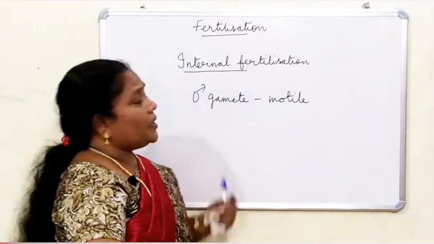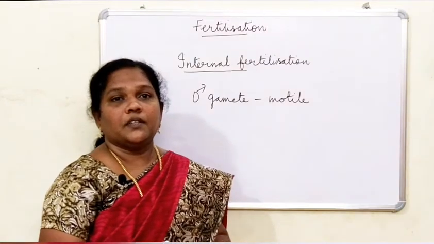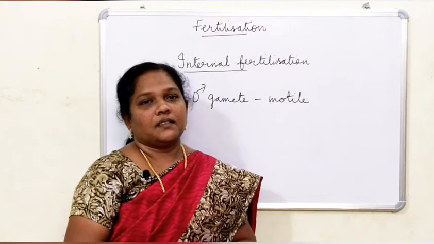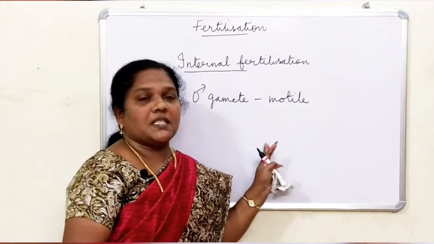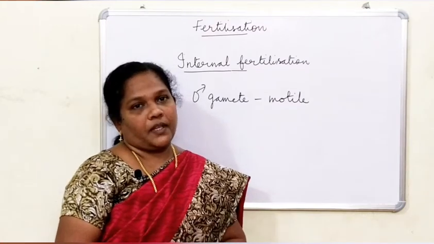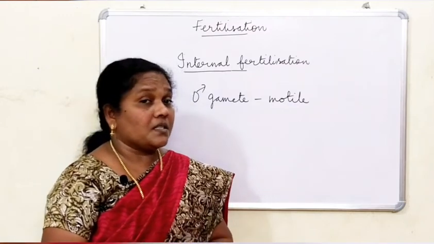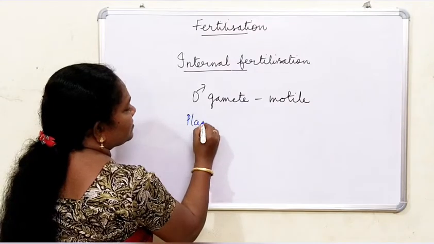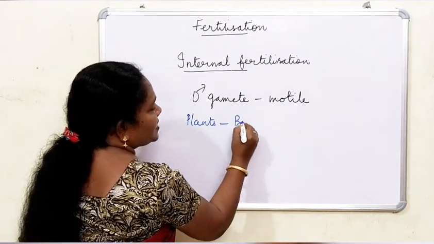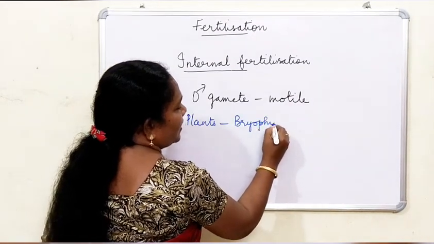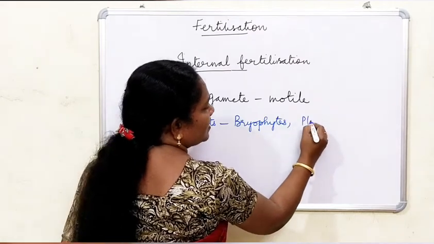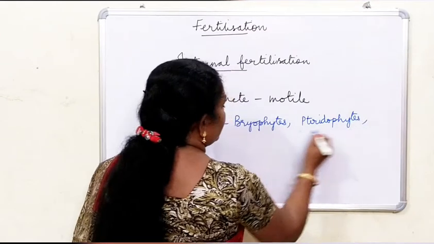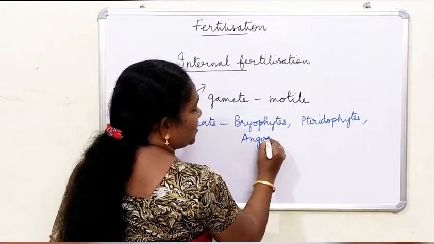What are the examples? The majority of animals, such as birds and mammals. And what about plants? The majority of plants, such as bryophytes, pteridophytes, angiosperms and gymnosperms.